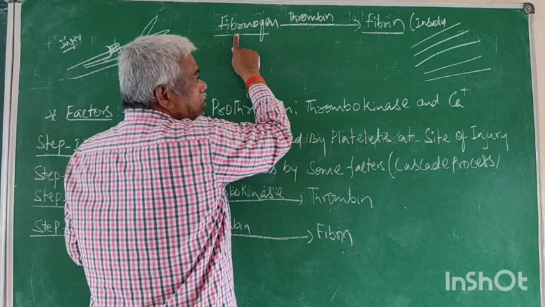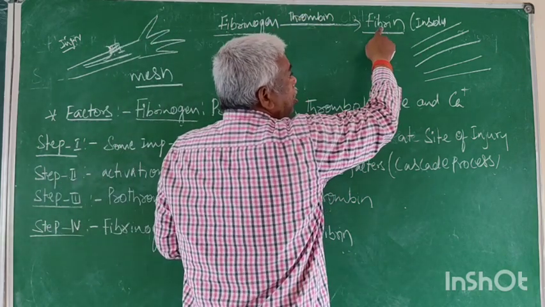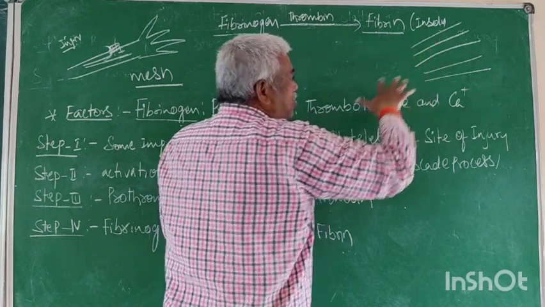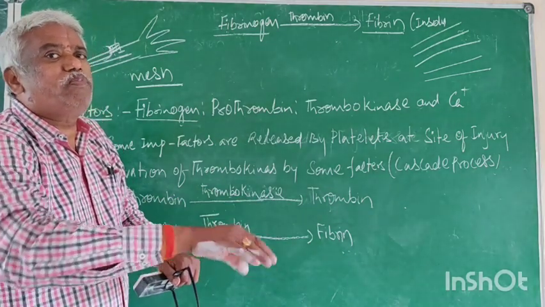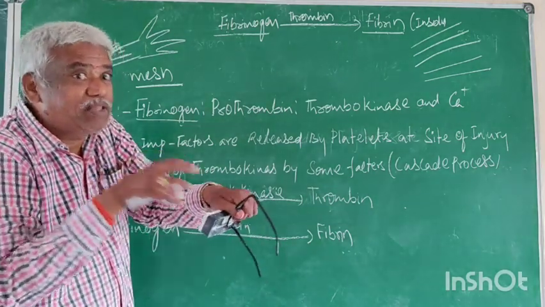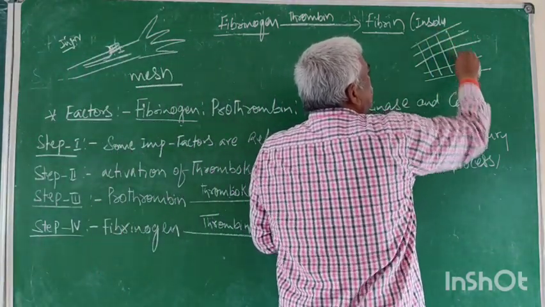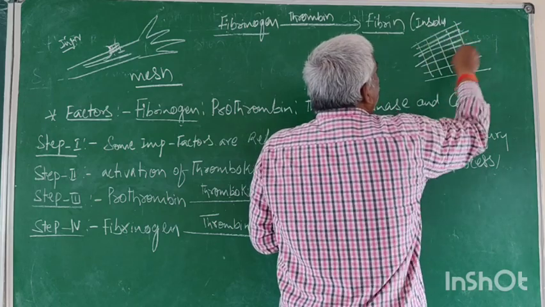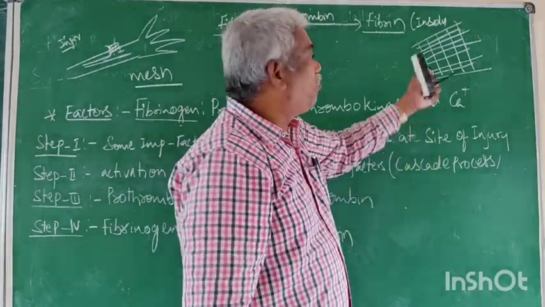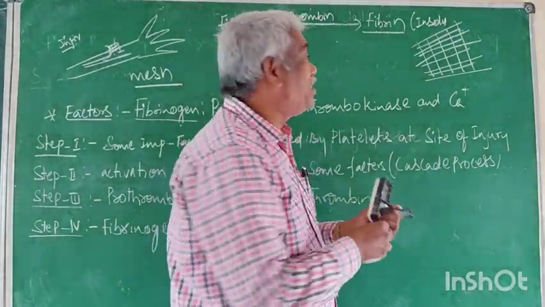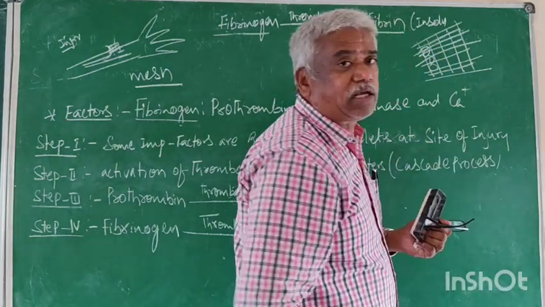Soluble fibrinogen is converted into insoluble fibrin threads. These threads are arranged on the injury like a mesh. Due to this, the further flow is trapped. The cells can be trapped in the mesh. It is a small, microscopic mesh. Due to the formation of the mesh, the blood cells are trapped, and so further bleeding does not happen.